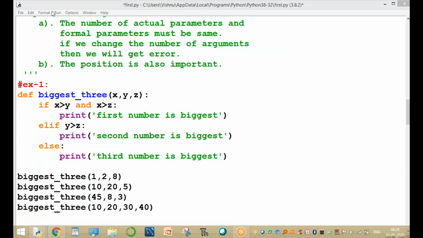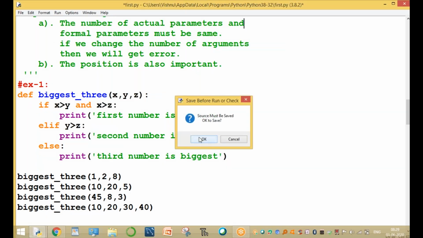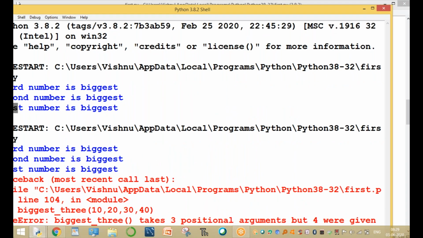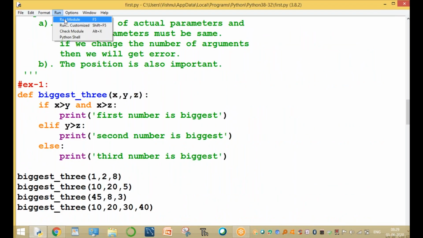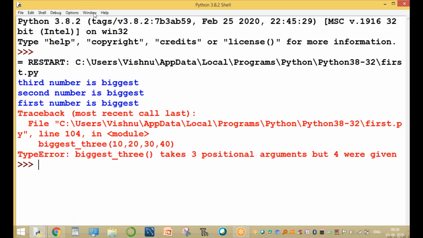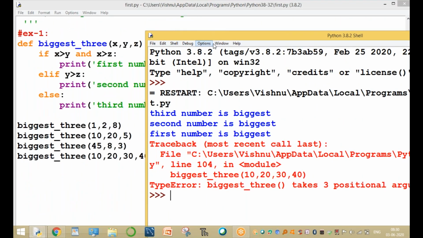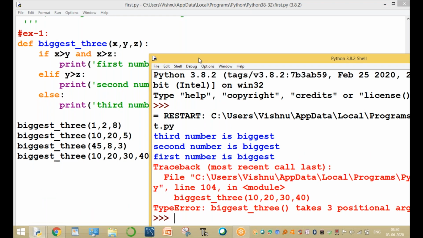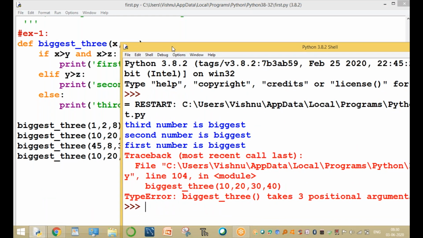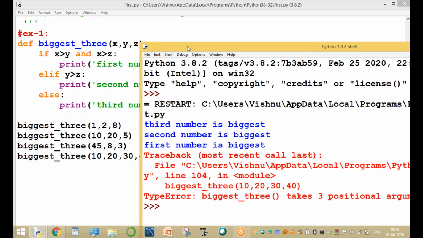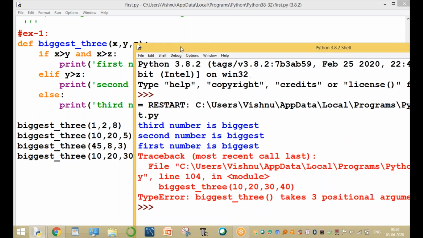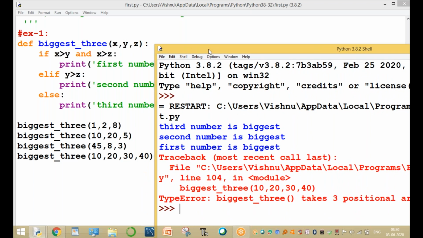What is the output of this program? The first one output is correct: third one is biggest, second one is biggest, third time calling, first number is biggest. And the fourth time calling, what is the output?